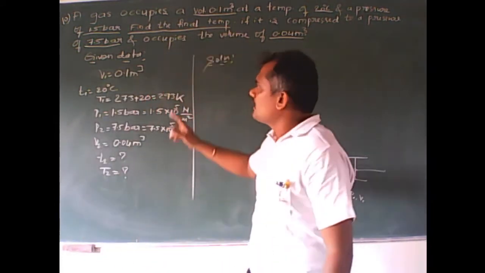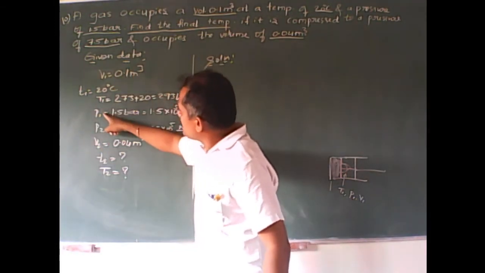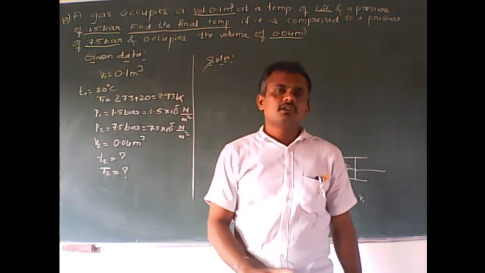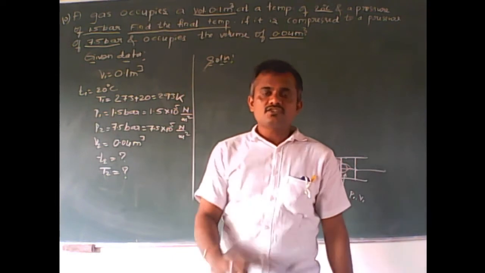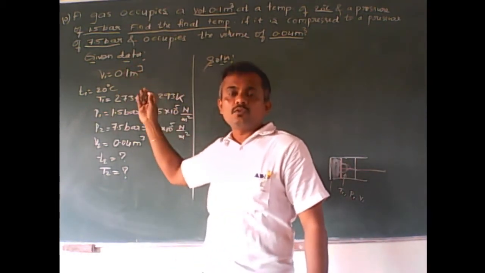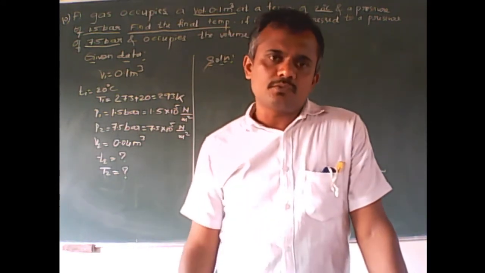Please understand these given data. V1 is given, V2 is given, P1 is given, P2 is also given, T1 is given, but T2 is not given. When all these 6 parameters are required, what is the relationship between all these parameters like P1, V1, T1, P2, V2, T2? What is the equation you have learnt in my previous video?